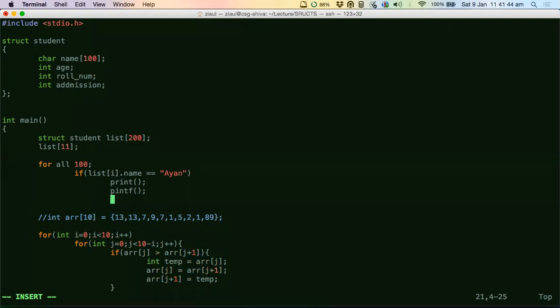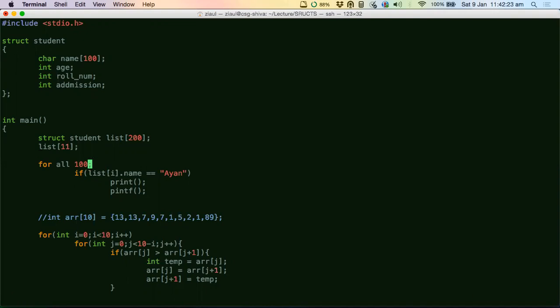Just appreciate this fact: by doing a single traversal, I am getting all the data for one student. Why? Because I have stored all the data in one place as a structure, and I'm using an array of structures. Is this point clear, guys? Finally, I have explained to you why you need structures. When you want to design big software, I mean complicated programs, you want to keep related data together so that you can access them at one shot. That's how structures will help you.